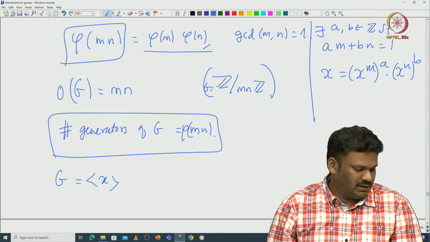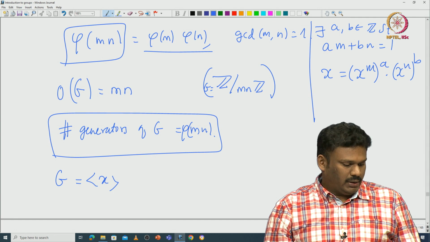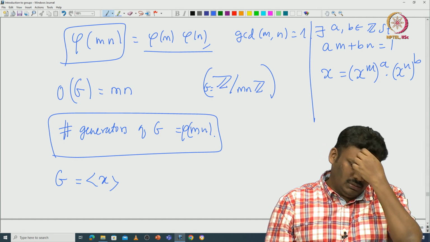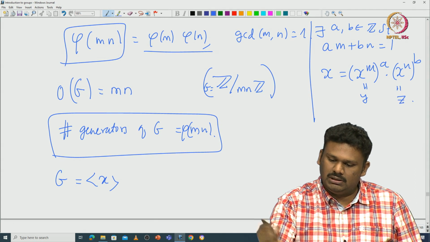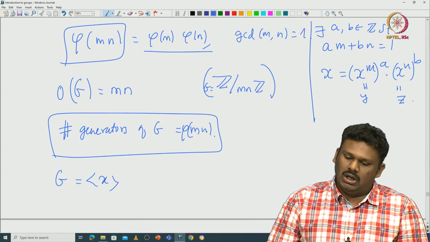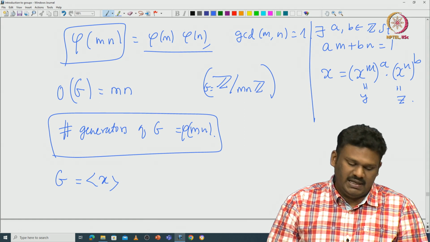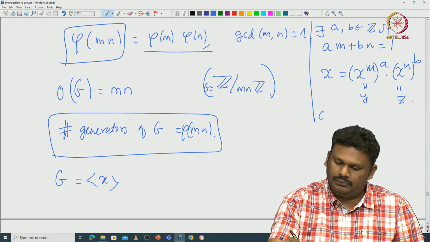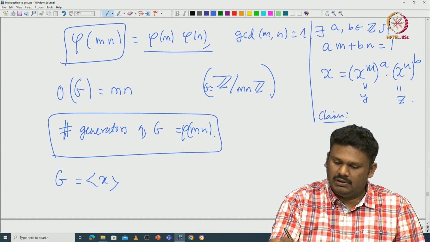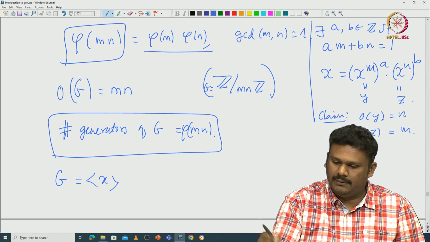You can write it this way. Now call the first factor y and the second factor z. We claim that the order of y must be n and the order of z must be m.